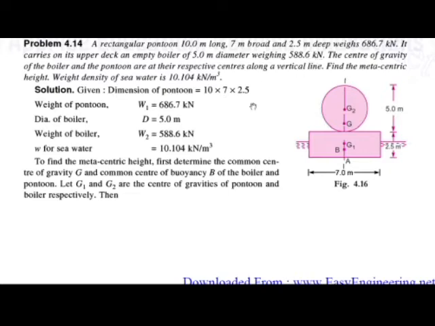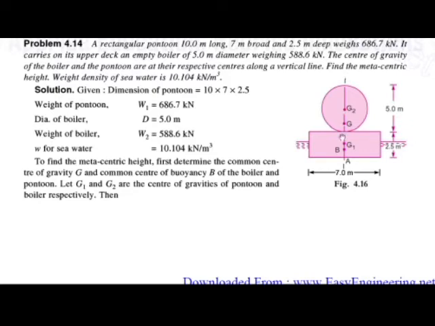Also they have given that the center of gravity of the boiler and the pontoon are at their respective centers along the vertical line. So both centers of gravity, of the rectangular pontoon and of the empty boiler, lie in the same vertical line.